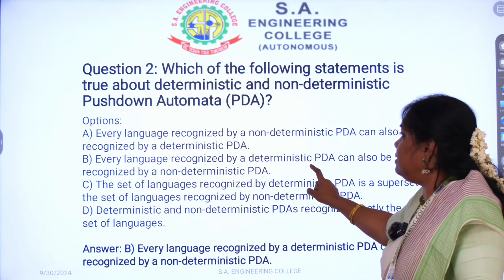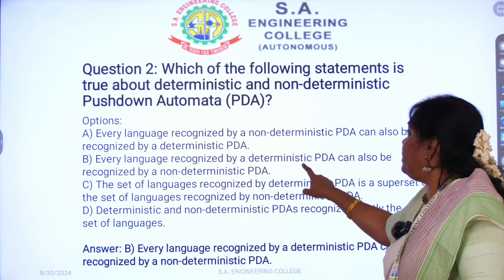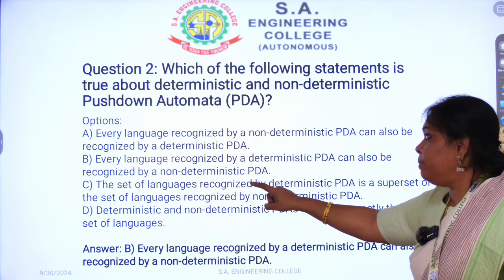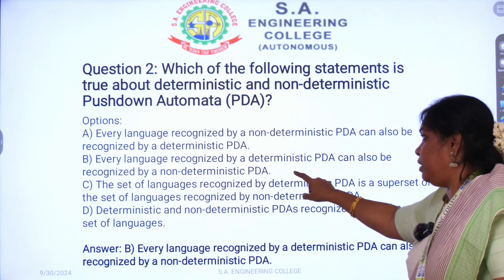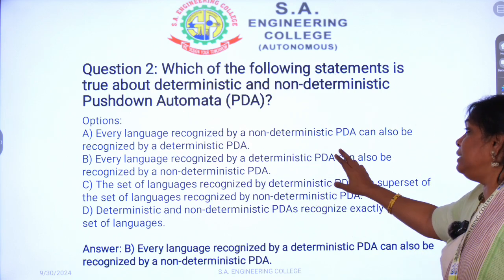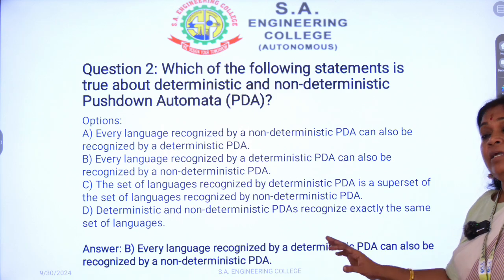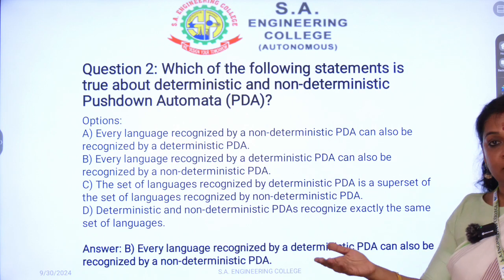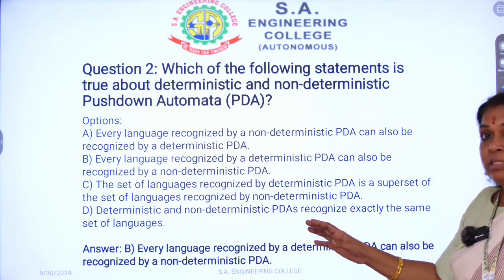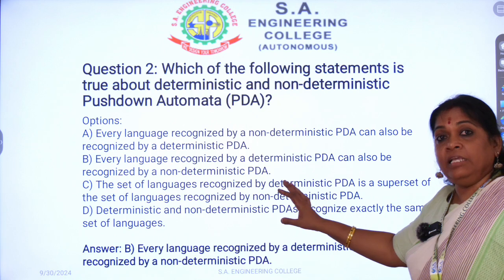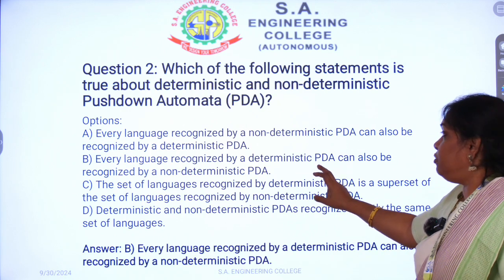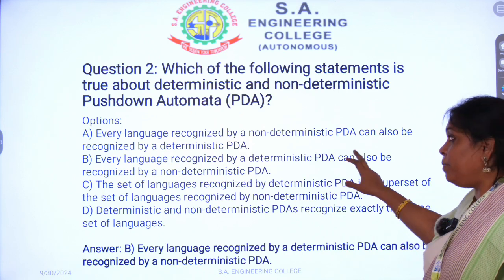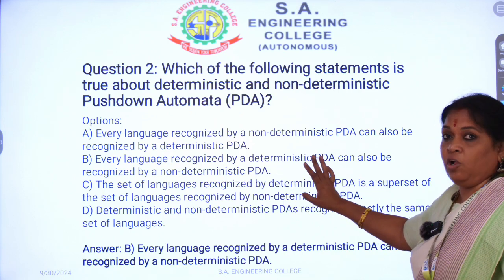Here the answer is, every language recognized by a deterministic pushdown automaton can also be recognized by a non-deterministic pushdown automaton. So if you find a DPDA, the NPDA will definitely accept the same language which is accepted by the DPDA. So the strings which are accepted by a deterministic pushdown automaton will also be accepted by a non-deterministic automaton.